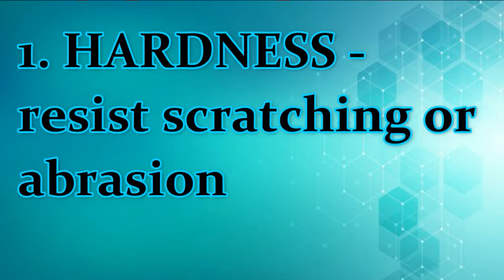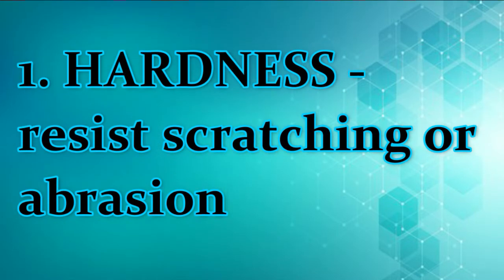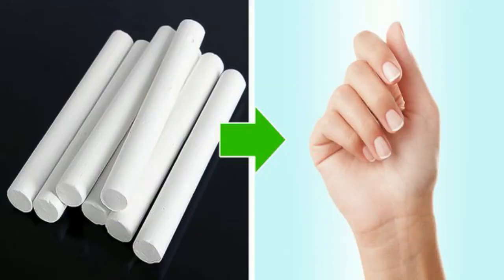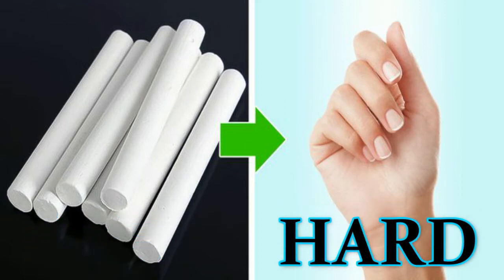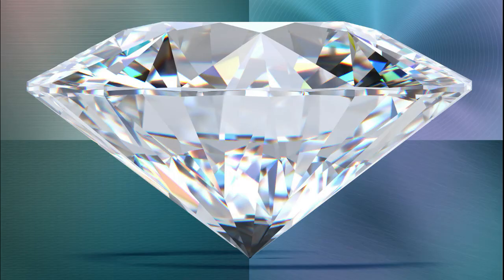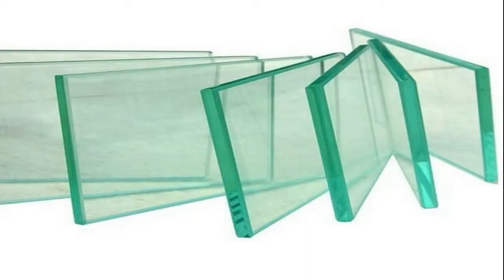Hardness is the property of solid to resist scratching or abrasion. For example, we can use a fingernail to scratch a piece of chalk. If the chalk can be scratched, we describe the chalk as soft and the fingernail that scratches it as hard. Diamond is the hardest material on Earth. This is the reason why diamonds are used to cut other materials such as glass and tiles.